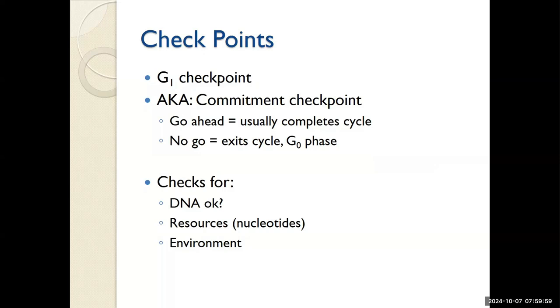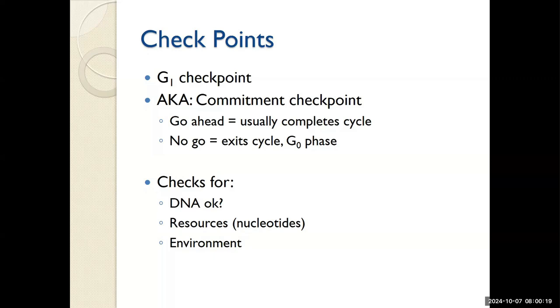Is the DNA okay? Are these chromosomes a healthy example to be duplicated? Are there enough resources, nucleotides, to make a full copy of those chromosomes? And the environment. Is there room? Is there anchored sites? Am I getting the correct signal saying this is necessary?